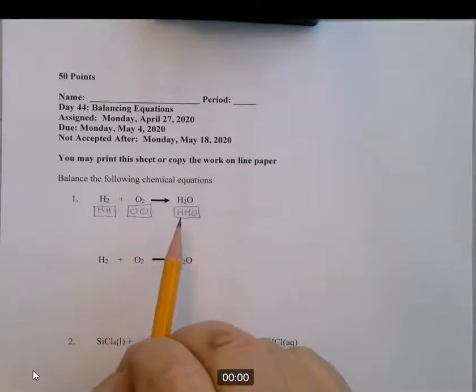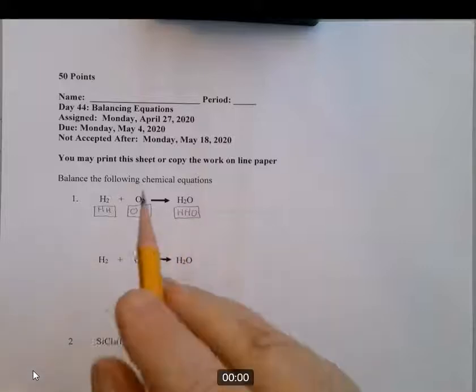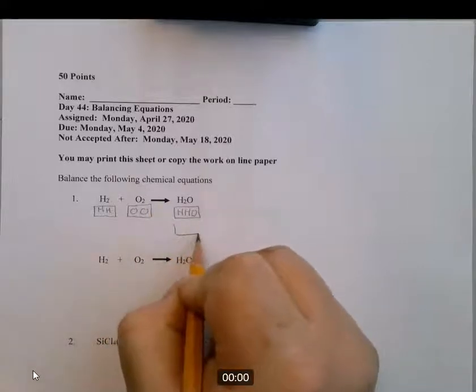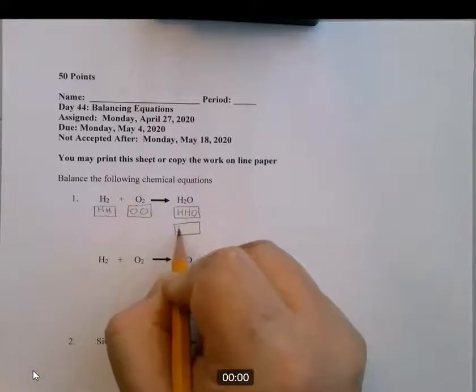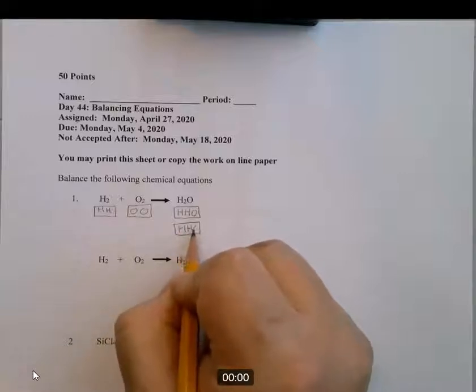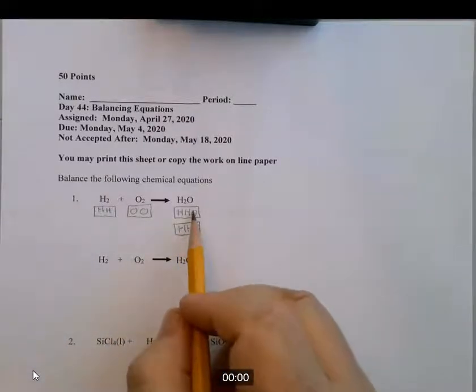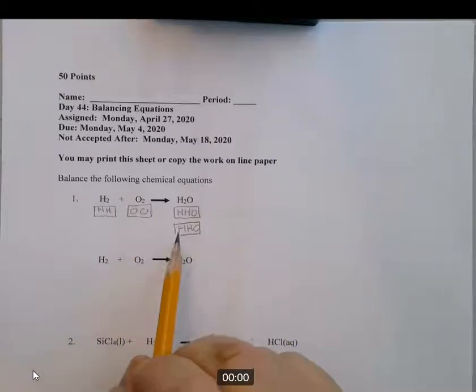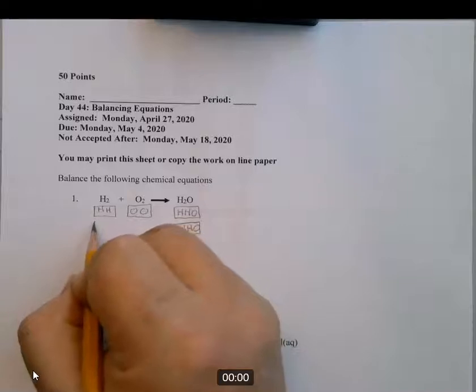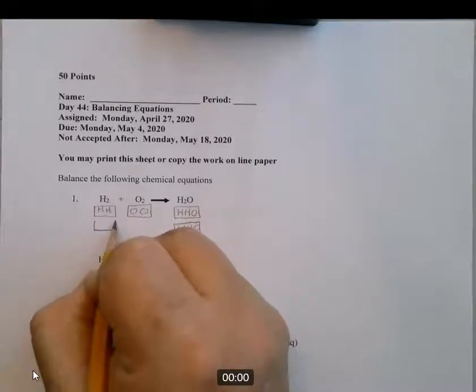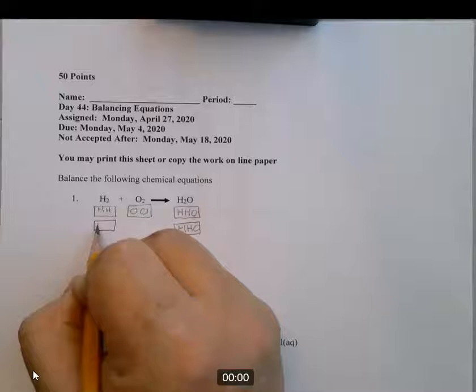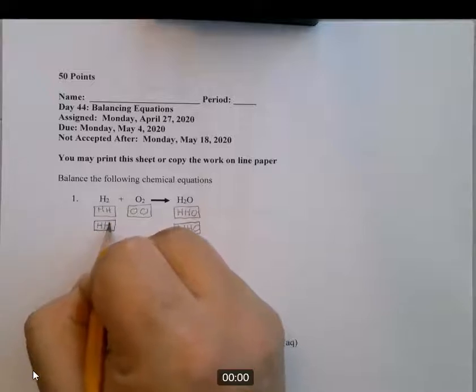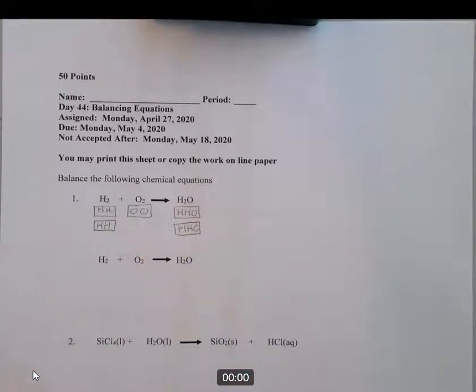So hydrogen is already in balance, so we're going to balance oxygen. There's 1 on this side and there's 2 on this side, so we need to add another box over here. Now you can't just add the O, you have to add the H's too. Okay, so now we have 2 O's and 2 O's here. But by doing that, we threw the H's out of balance. We now have 4 H's on the right and only 2 on the left. So that means you pick the element you're balancing and add a box to the side that has the least number of those elements. In this case, we need more hydrogens on this side. So now we have 2 oxygens on each side and 4 hydrogens on each side.